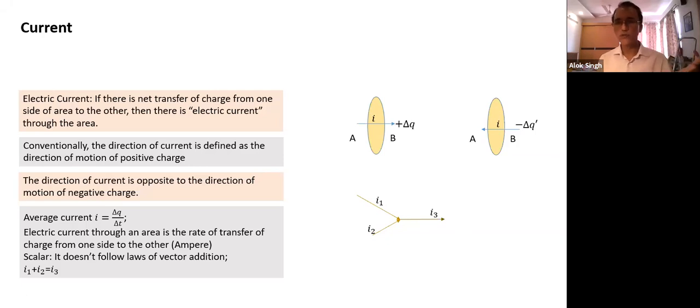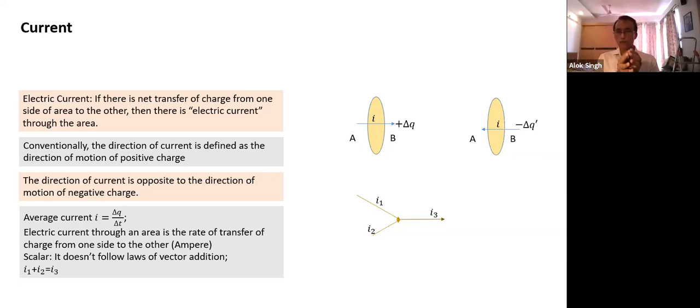And why do we define something as a vector or a scalar? To facilitate mathematical operations on the physical quantities involved. If quantities are vectors, like force, to add them up we need to know the orientation of the two forces. It's a vector quantity. For current, it's something like the flow of water. If two pipes are coming and join at one place, whatever flow was coming from the two pipes goes through the third pipe.